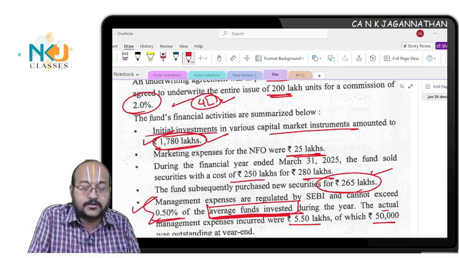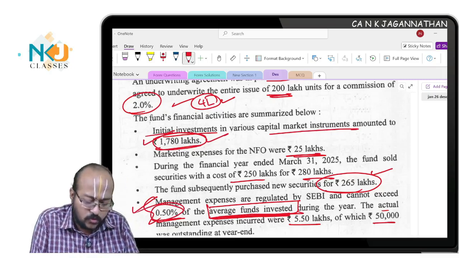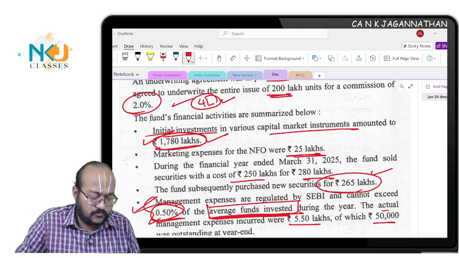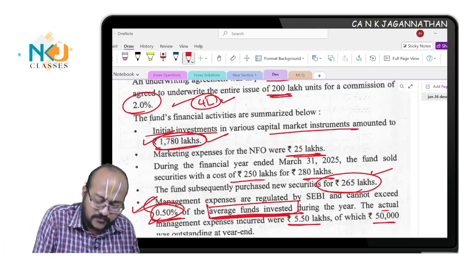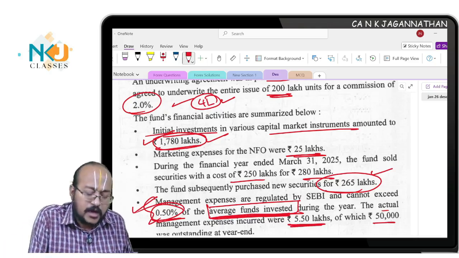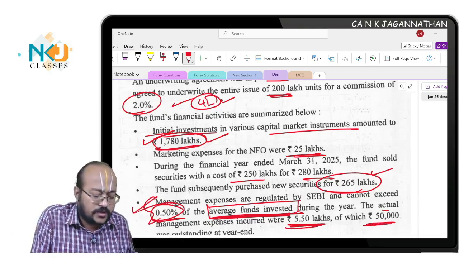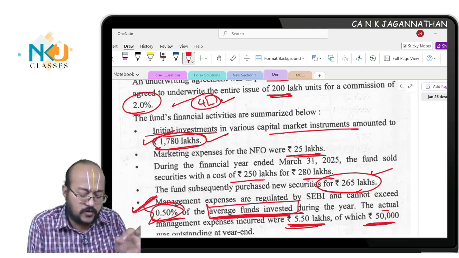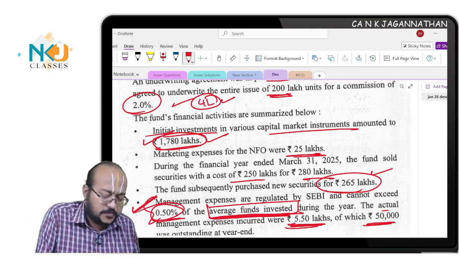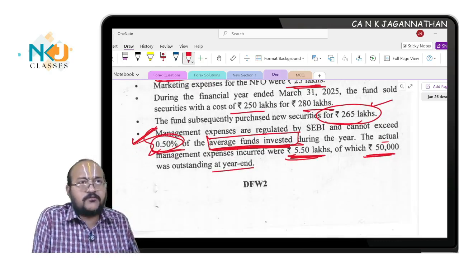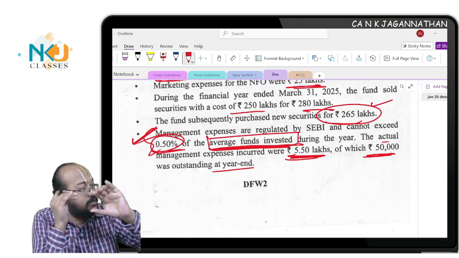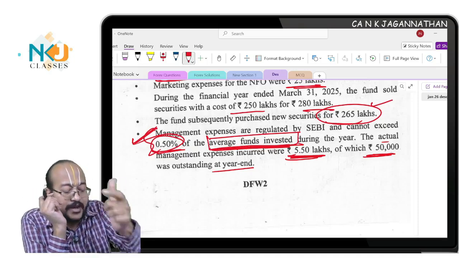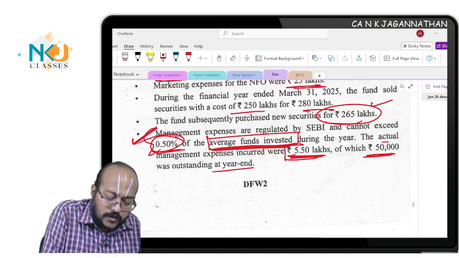That you will consider, and into 0.5% if you do it, it comes to around 8 point something, which is definitely more than 5.5. I just checked randomly and it was more than 5.5 lakhs. So you don't need to worry, this adjustment is just for confusing. More or less, not a big deal, you will find out. So this is 5.5; the expenses accrued are outstanding. Anyway, you will consider it for computing the total net assets, but for the cash position you will reduce only 5.5.